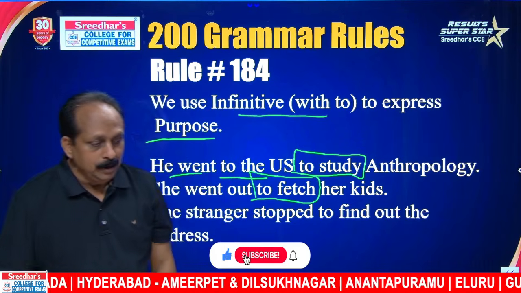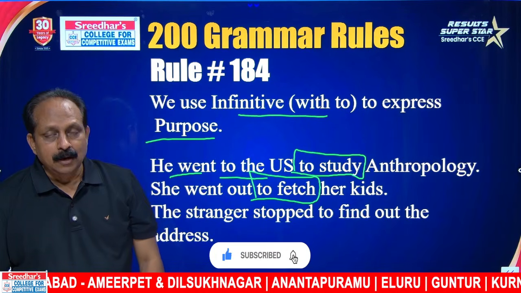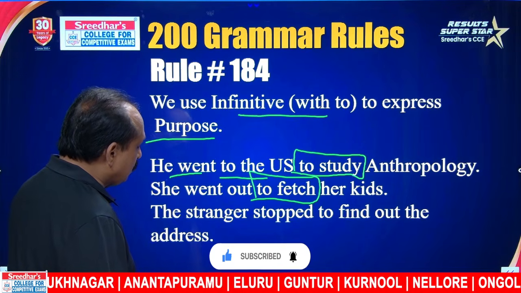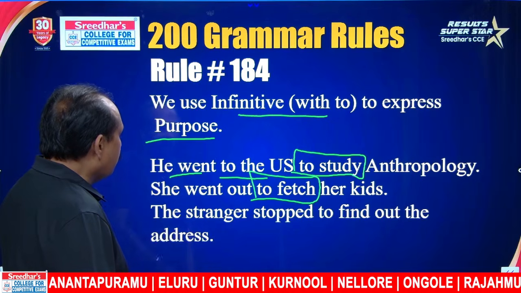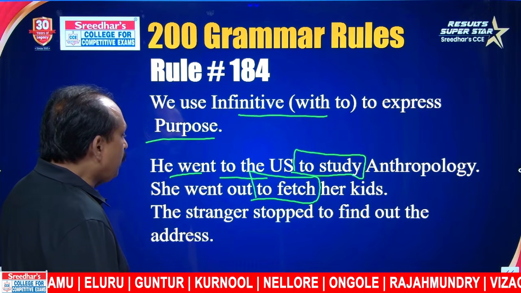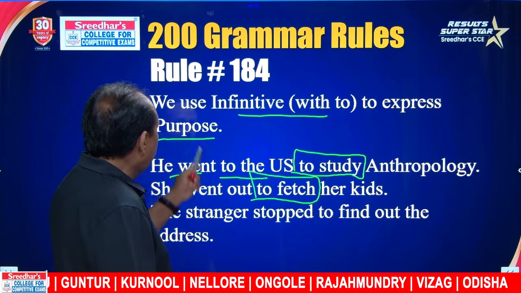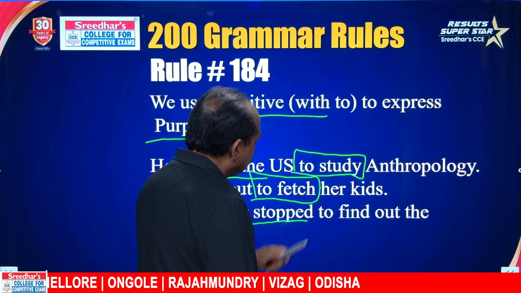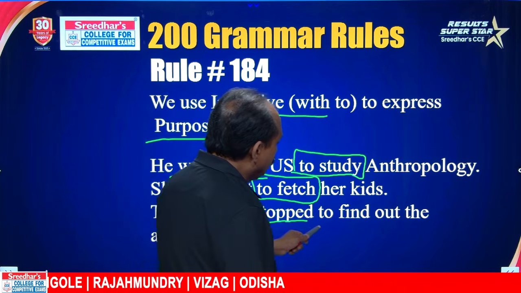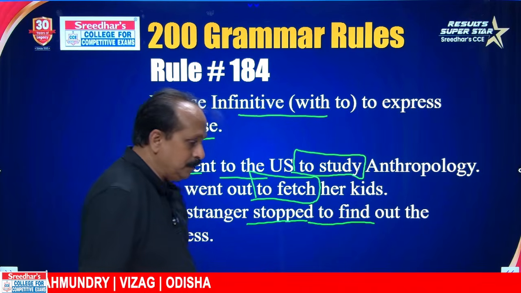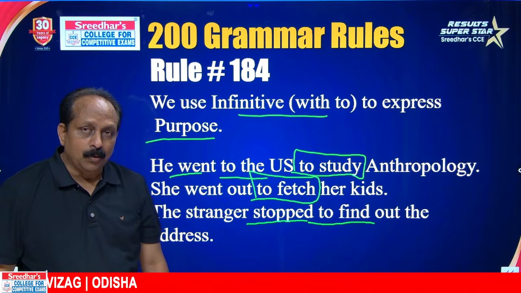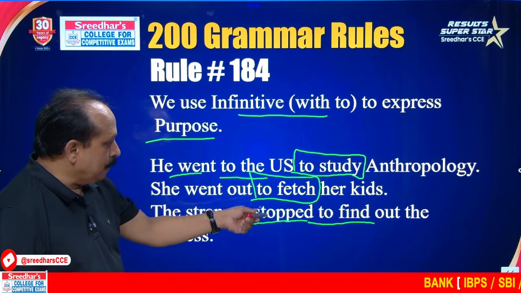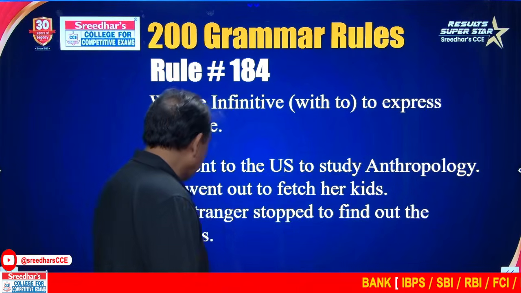She went out to fetch her kids. She went out. Why? To fetch her kids. Fetch means to go get something. Fetch the kids, fetch the newspaper, fetch milk. The stranger stopped to find out the address. Here we use infinitive with to express purpose. The stranger stopped. Why did the stranger stop? To find out the address. It talks about the reason. To study, to fetch. That pattern you have to remember.